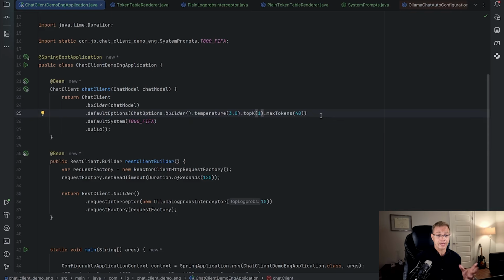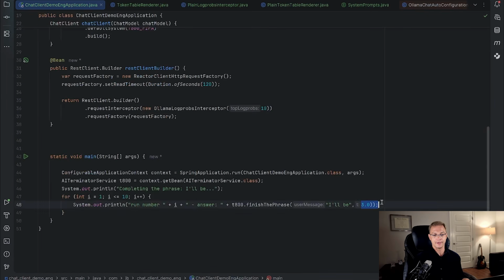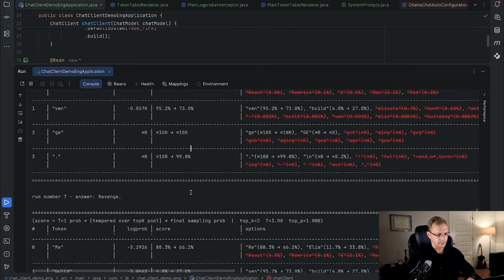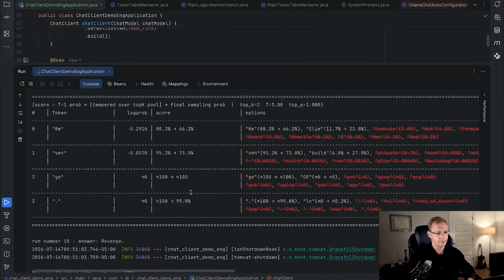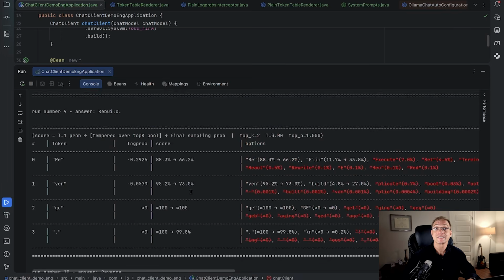Now before I check, let's change top K to value 2, and the temperature we will remove from here as we configured it in the finish phrase method. Now let's see the combination of top K 2 and temperature 3 and see if it really helped. Revenge, revenge, revenge, rebuild, rebuild, revenge. Now we can see it works as expected.